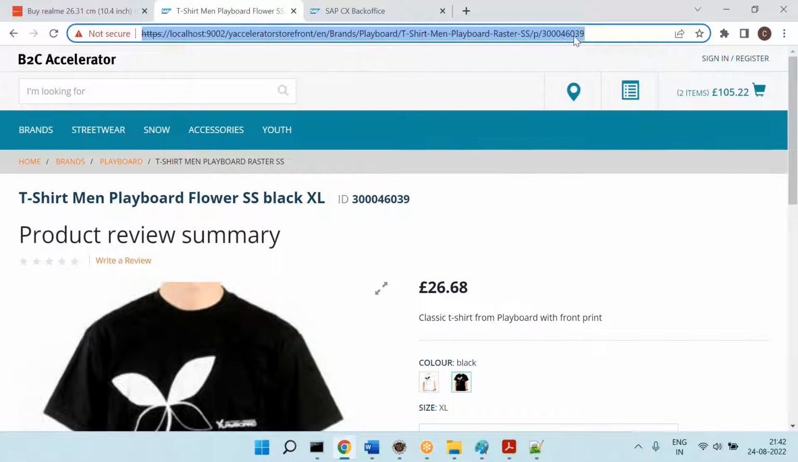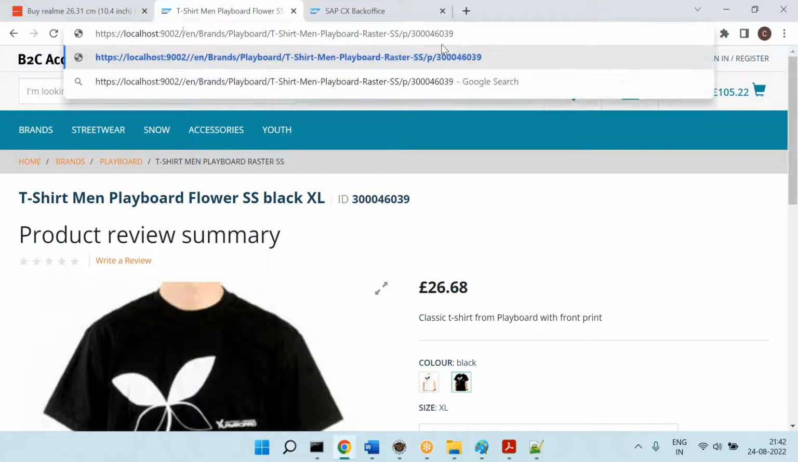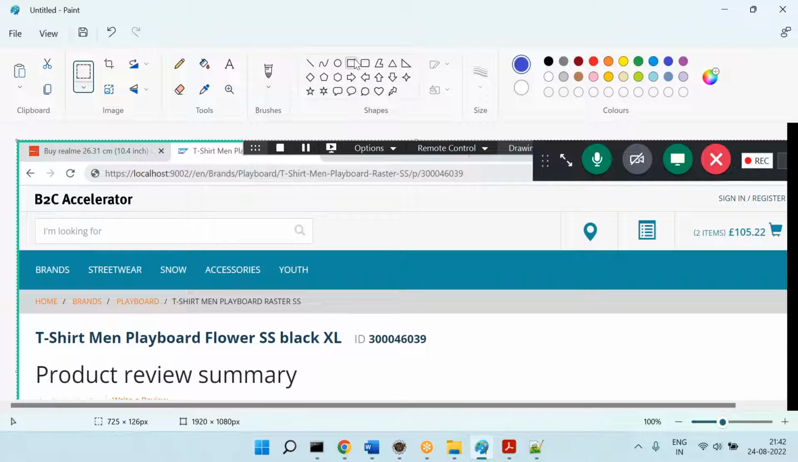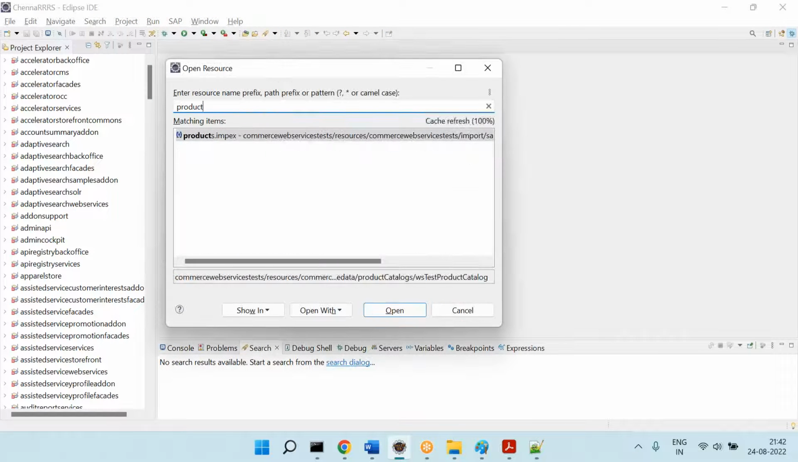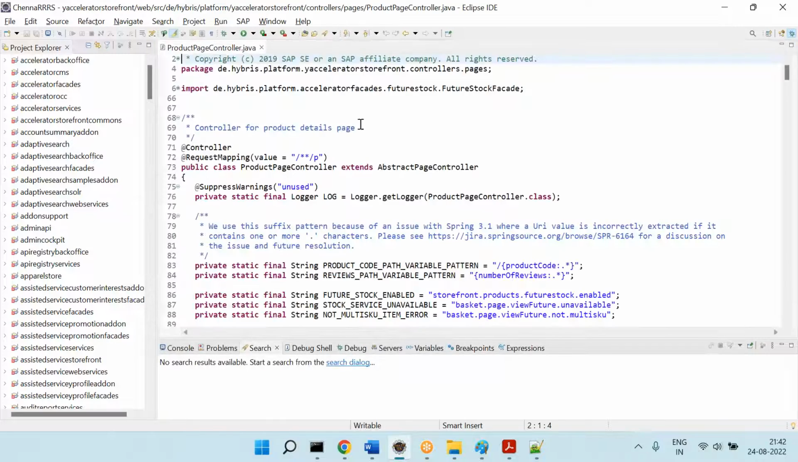Now I hit this URL. Whenever we hit the URL, the controller will be called. What is the controller for this? So when you hit the URL, we know that this is the product page. Therefore, Control-Shift-R, product page controller check. Yes, there is a ProductPageController.java.